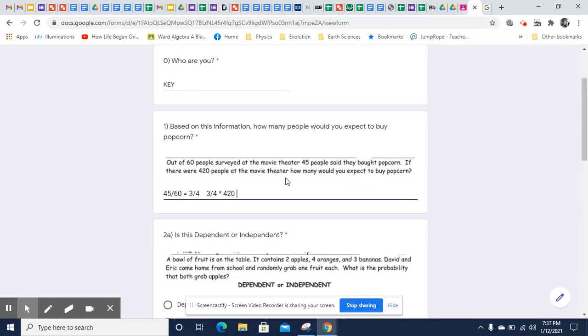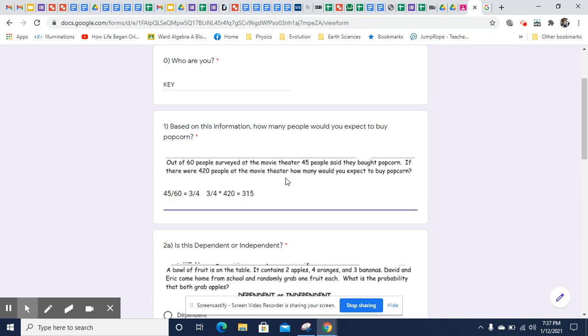We can predict 315. So we could expect 315 people to buy popcorn, and that could be useful for figuring out how much popcorn the movie theater needs to make.